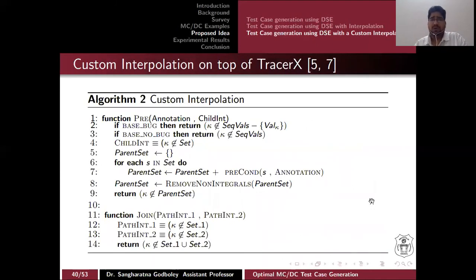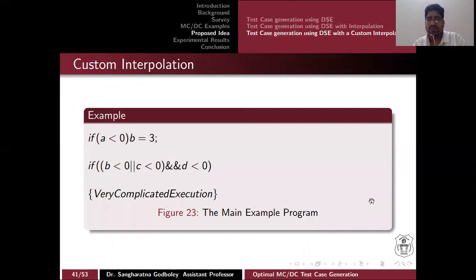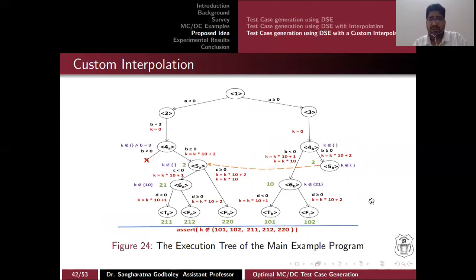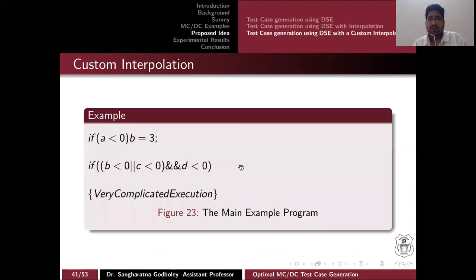Now, this particular work is done with dynamic symbolic execution with custom interpolation, because our annotations are customized and we get good performance with custom interpolation. So we generate custom interpolation in our version. How do we do that? This is a small program where, if a is less than 0, then you have b equal to 3, and another formula. This execution tree is quite complex. Here we just wanted to show that we have 5 sequences at the moment.